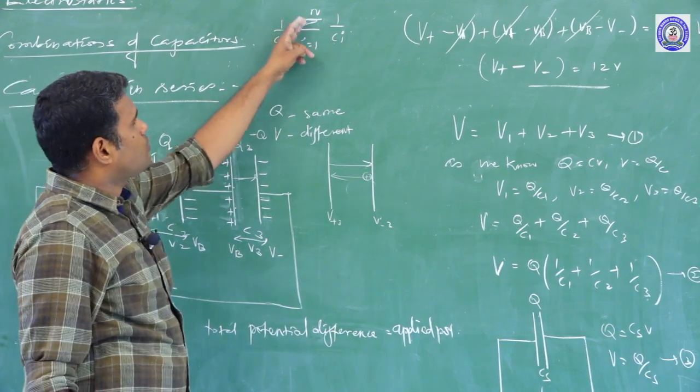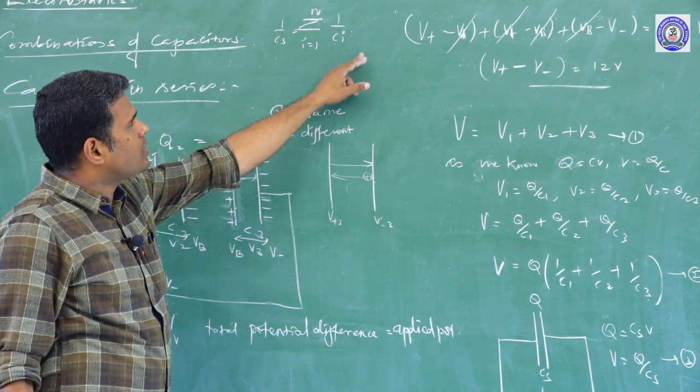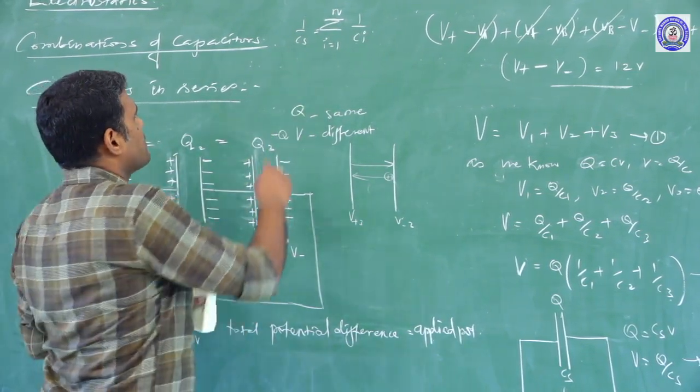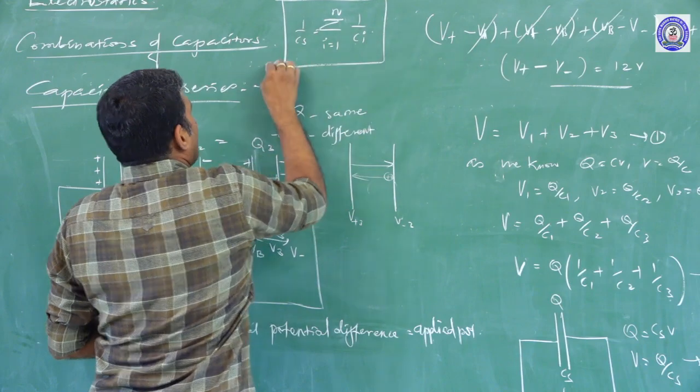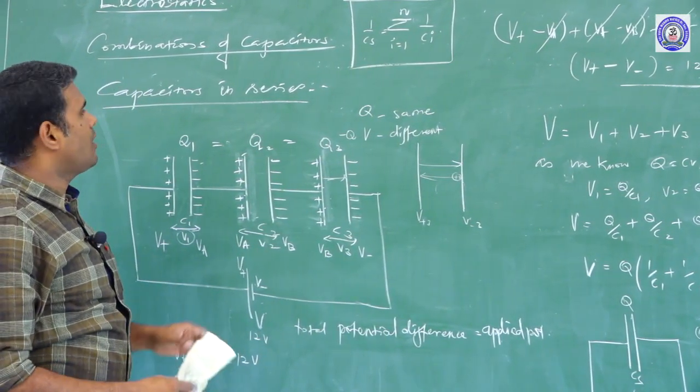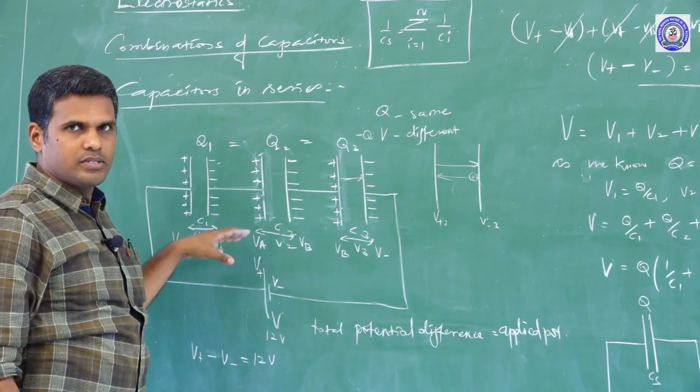So it is 1 by C1 plus 1 by C2 plus 1 by C3 up to 1 by Cn. This is the expression for n number of capacitors connected in series. This is all about a series combination of capacitors.